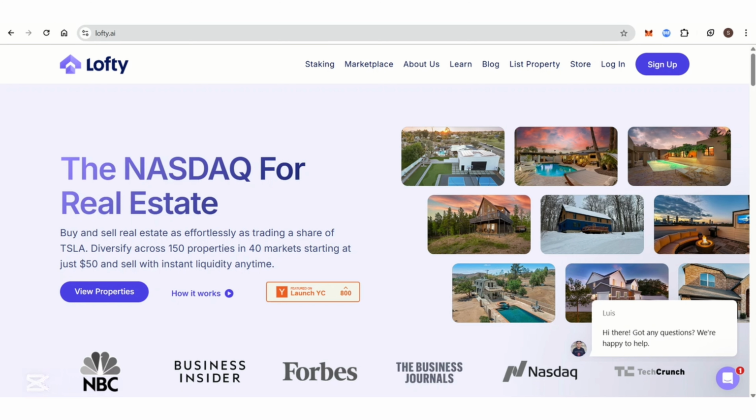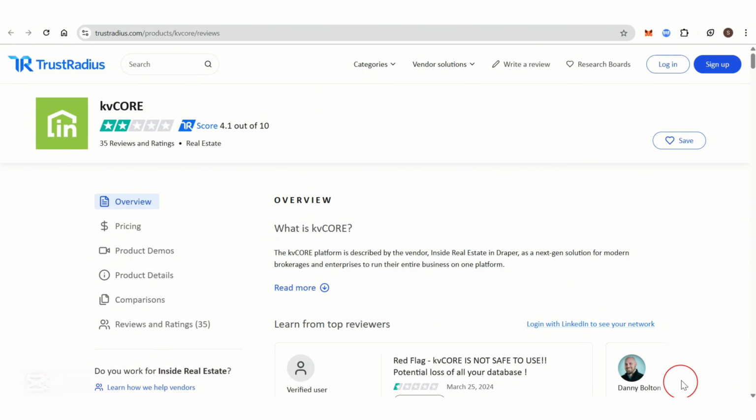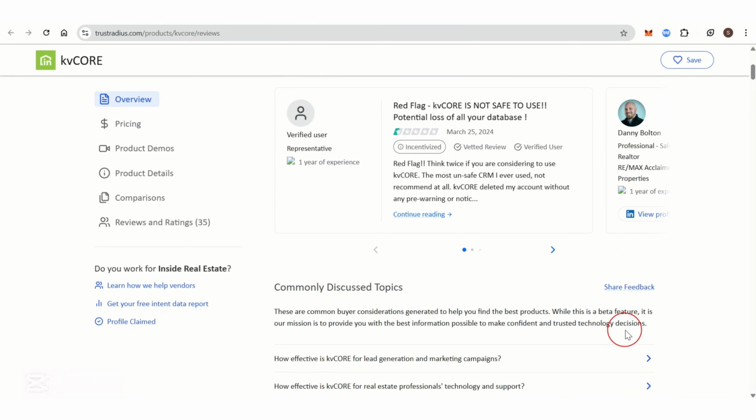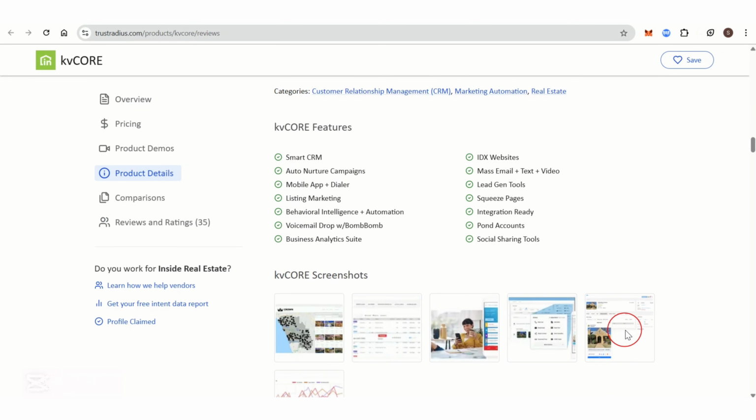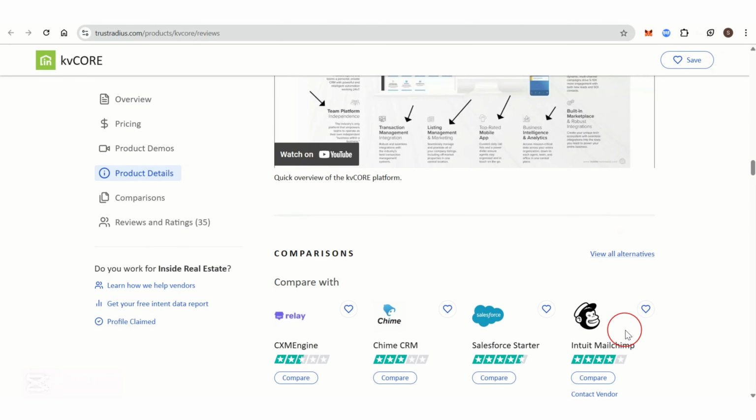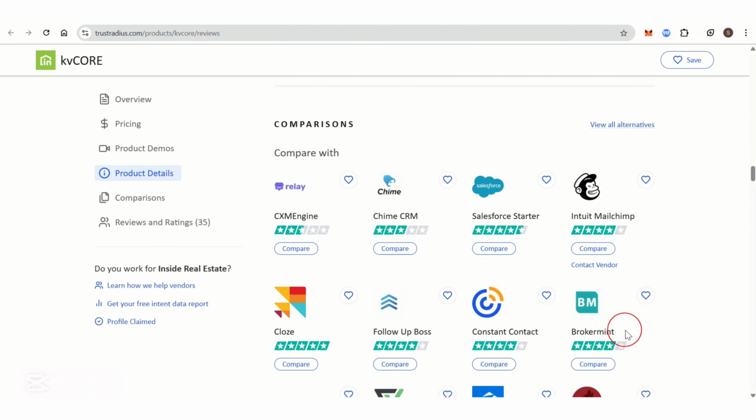Lofty is ideal for individual agents and small teams seeking an intuitive, AI-powered platform with modern features at a competitive price point. Now the overview of KiwiCore: it is a comprehensive real estate platform with CRM, IDX website, and marketing tools. It was founded in 2011 and its target audience is large brokerages and teams, with robust lead management and scalability.